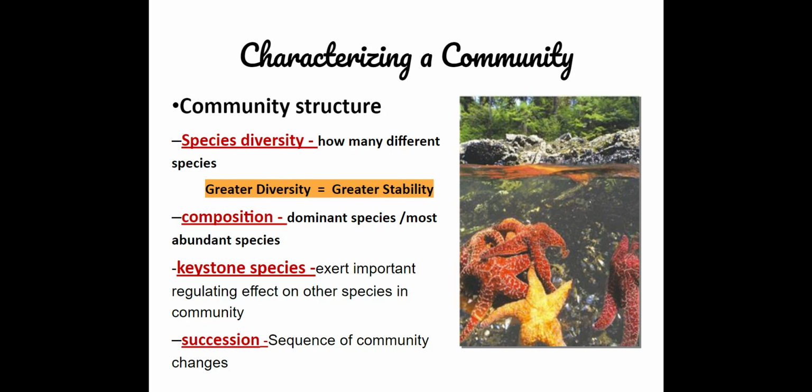When we are describing a community, we can look at the structure of that community. So we can look at the species diversity, so how many different species there are in that community. A greater diversity equals a greater stability for that particular community. We can look at the composition, so we can look at the most abundant species. We can look at keystone species. So these are species that play a key critical role in that community. And we can look at succession. So that is a sequence of changes in the community.